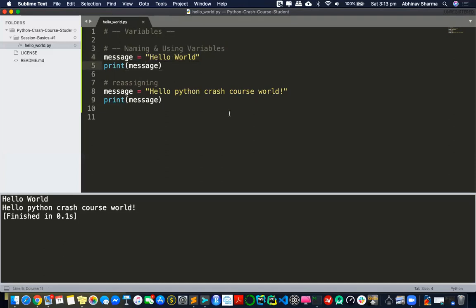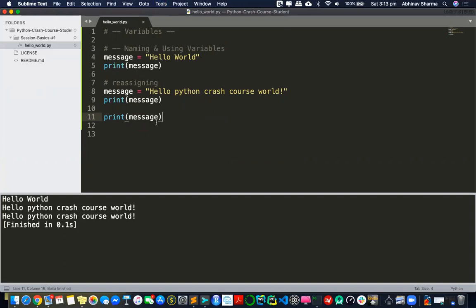Because Python is an interpreter, it goes line by line. So it comes to this line, reads a message, stores the message into this variable, then prints it out, then comes to this line and stores this message into this variable. So it forgets the previous thing, because it's going line by line. As soon as it comes to a new line, it forgets the previous line. Now every time I use message, every time I print it here also, this will again print the same message.